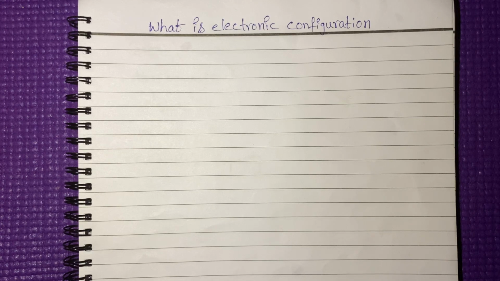In today's session, I am going to discuss electronic configuration. What exactly is electronic configuration? By seeing the definition, how much knowledge can you gain? Electronic configuration is nothing but arranging the electrons in the different energy levels. You have to think like that, we are just arranging the electrons. You don't need to think much about this.